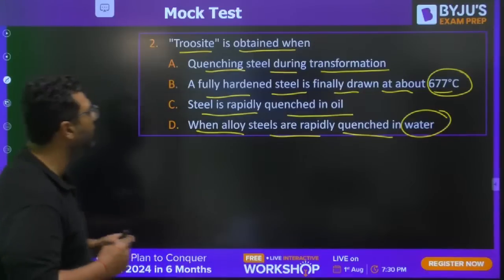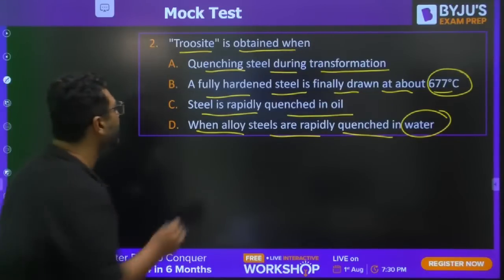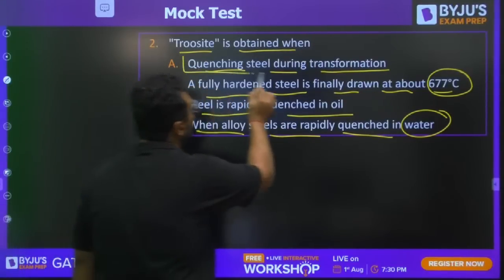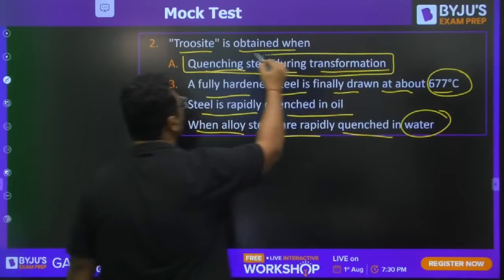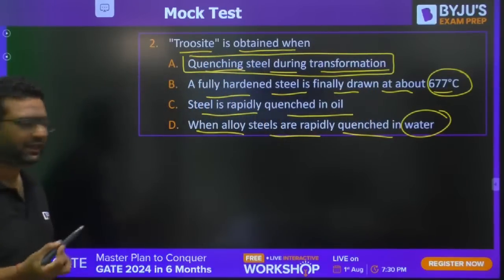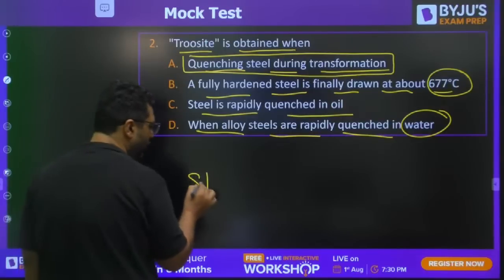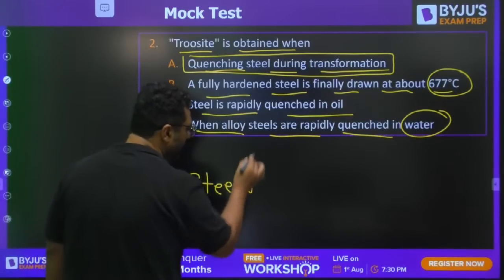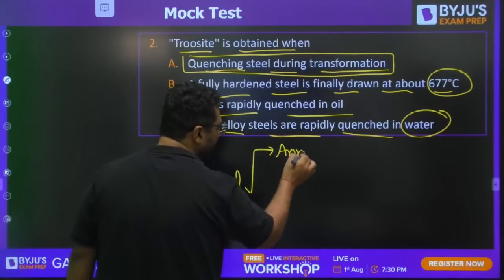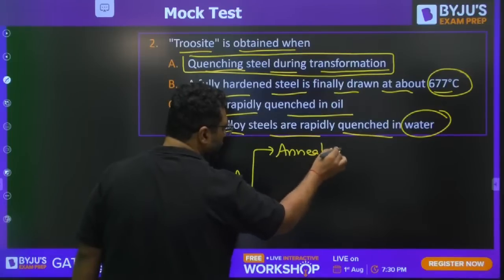Okay, I am telling you guys, you get troostite when we quench the steel during the transformation. Okay, because we have already studied that whenever we go for the steel operation of annealing, my dear, annealing does not give us troostite.